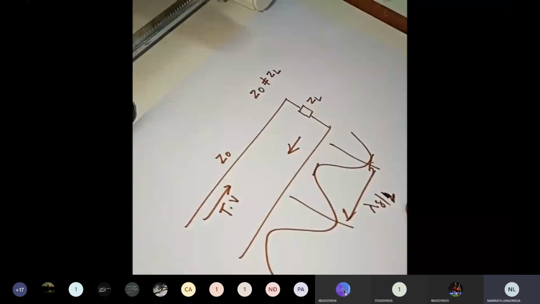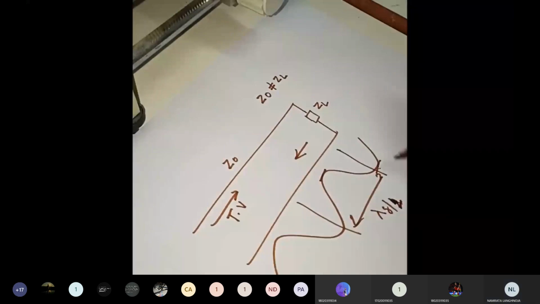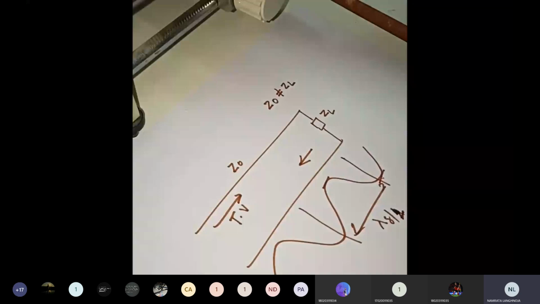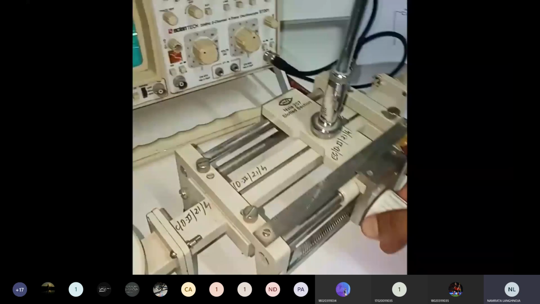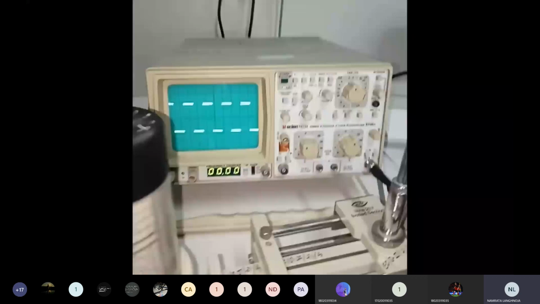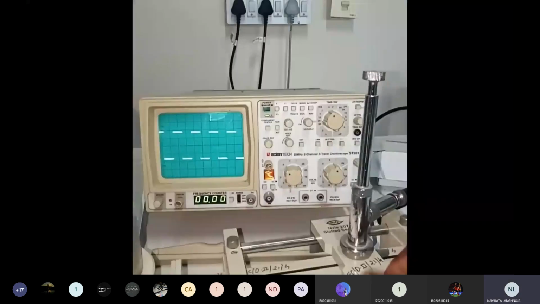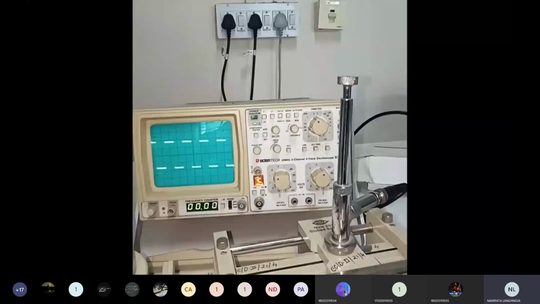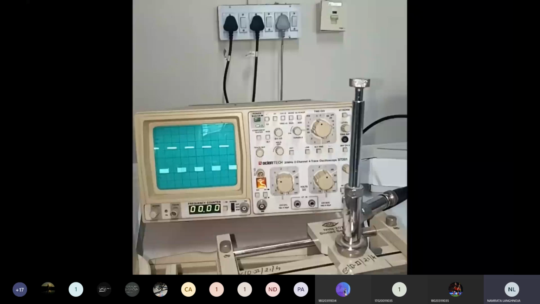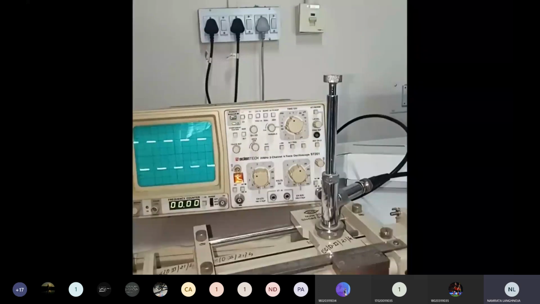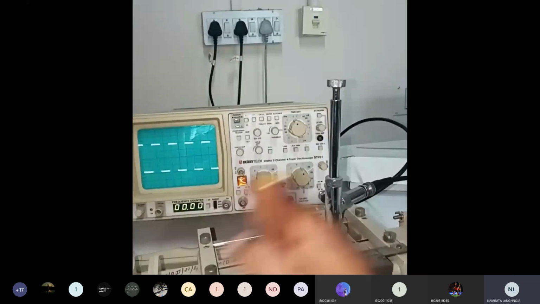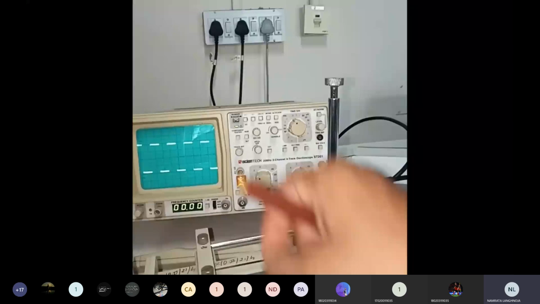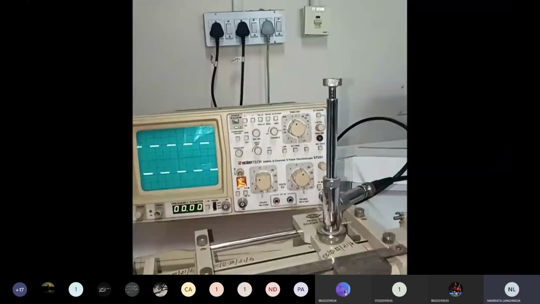So in this practical, what we'll do is move our probe and find out this distance, that is d2 and d1, using this scale. We'll measure on the scale the different locations of minima. So let us start this. We can move from left to right, or from right to left, whatever. I will move from the load end towards the source, so the scale will read 6, 7, 8, 9 and so on.